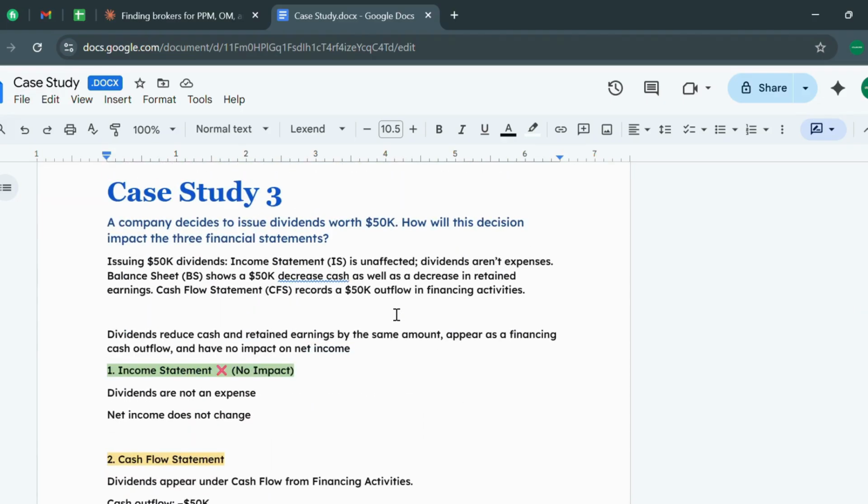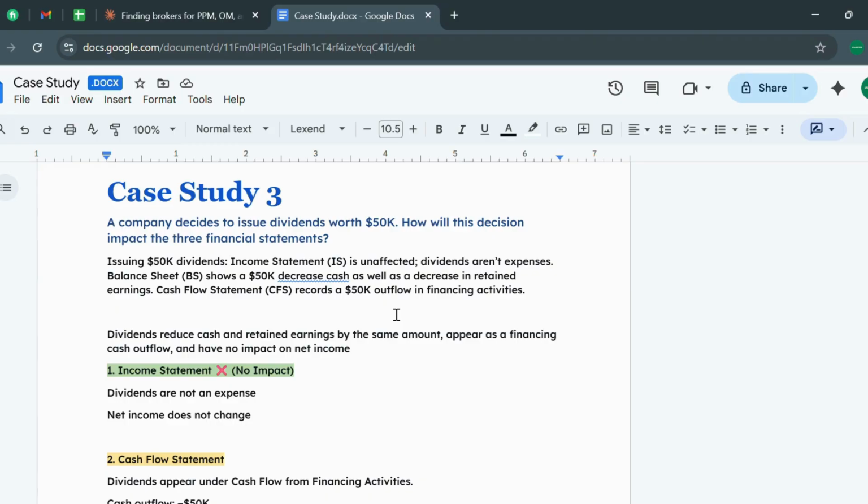Coming to case study number 3: a company decides to issue a dividend worth $50k. How will this decision impact the three financial statements? So rather than asking the common question of how these three financial statements are connected, they can put this question in front of you. The answer is very simple.